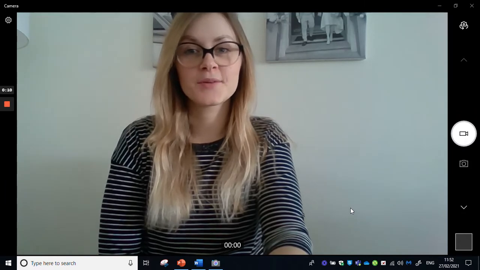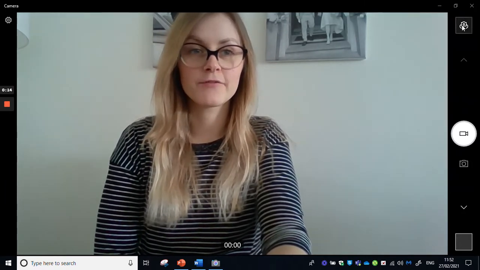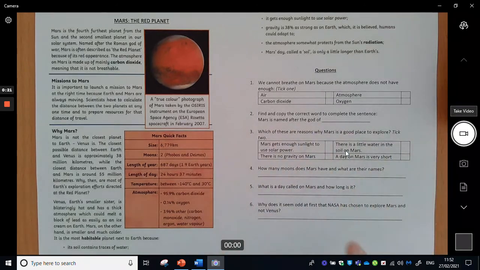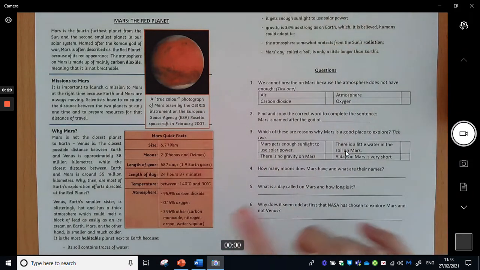So today we're going to be doing our non-fiction text. You should have that in your home learning pack and have it in front of you. It should look like this. We're going to be looking all about Mars today. As always, I'm not going to read it through with you because you're going to do this independently today. You've got your short text here and a little bit on this side, and then you've got 6 different types of questions to answer there.